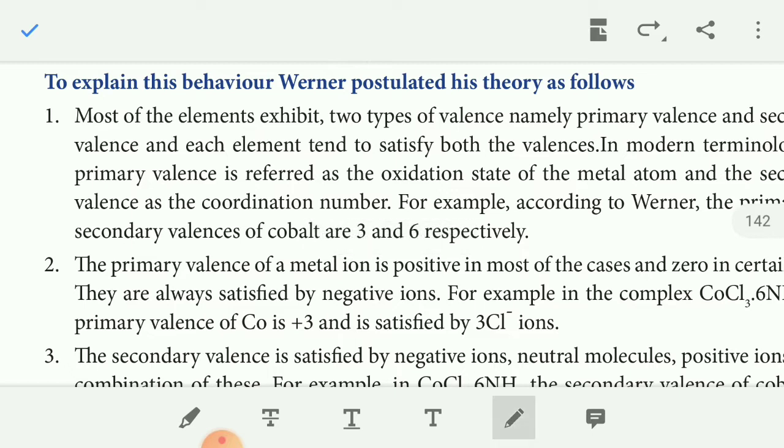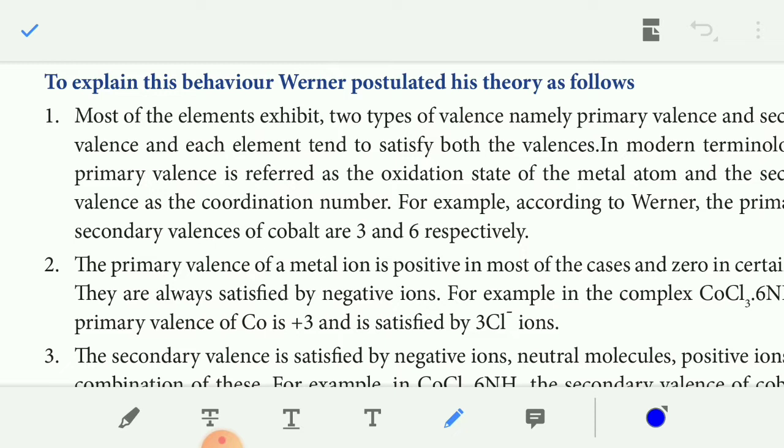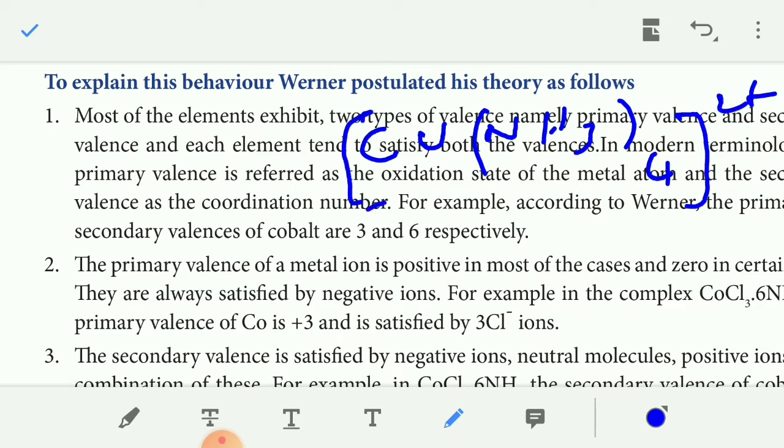I give one example here: [Cu(NH3)4]2+. This is a complex. Here Cu is the central metal atom. The oxidation state of Cu is +2. So in this metal ion, Cu is in the +2 oxidation state. It is referred to as the primary valency.